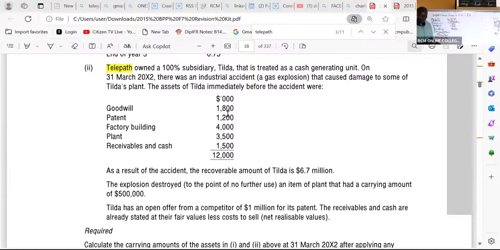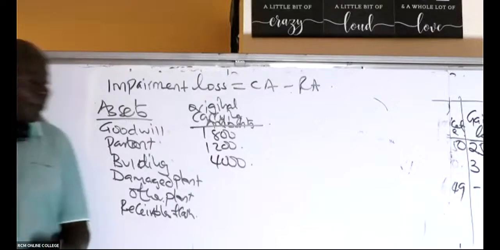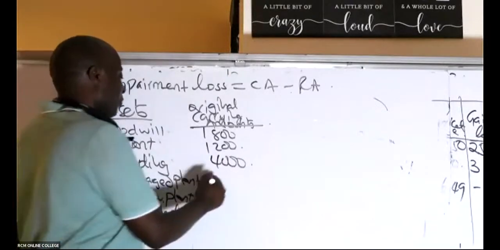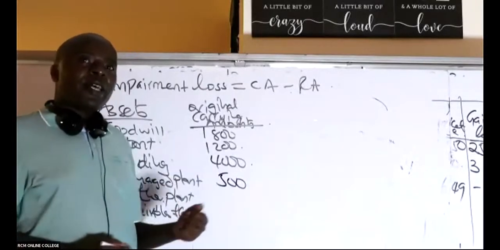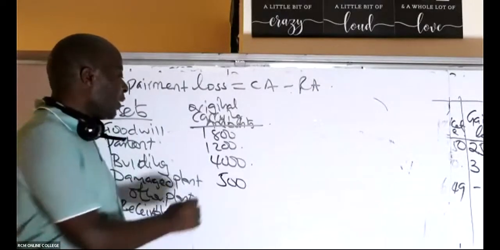And then we go to the note where they're talking about the plant. The explosion destroyed to the point of no further use an item of plant that had a carrying amount of 500. That is a damaged plant. So damaged plant, 500. And because the total plant was 3,500, it means that the other plants are worth 3,000.